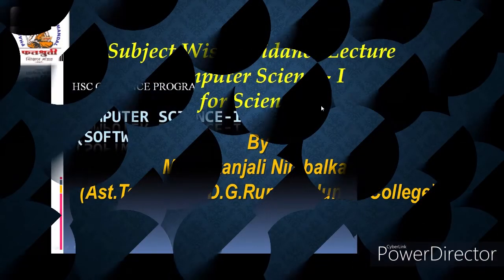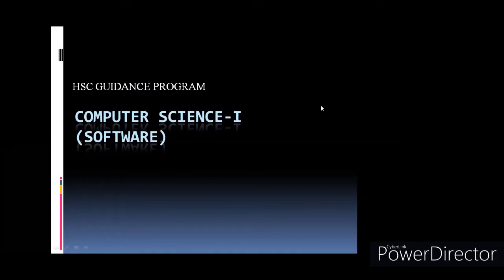In computer science, everyone knows there are two papers, computers paper 1 and paper 2. If you see the topics in paper 1, most of the topics are based on software. So you'll be learning different software like C++, HTML. Then some concepts are very important while designing software or a database also. So for that purpose, you have the data structure chapter. Then one more chapter is there, that is